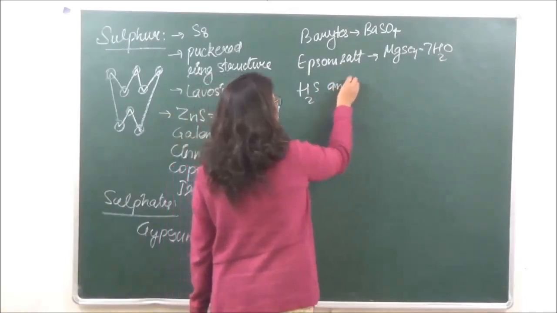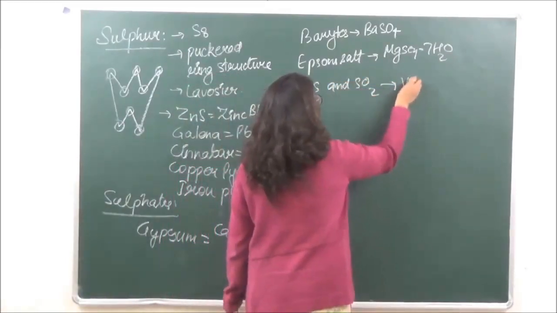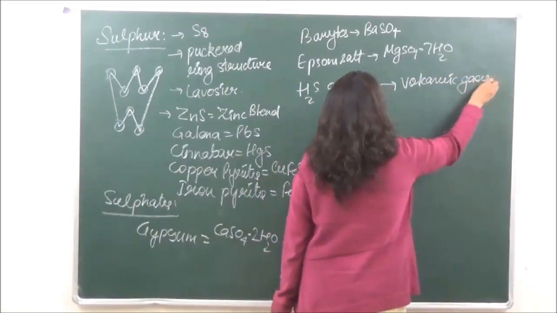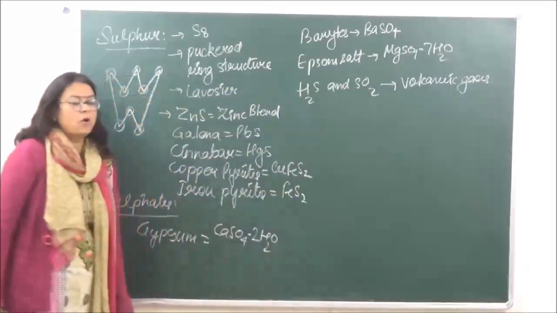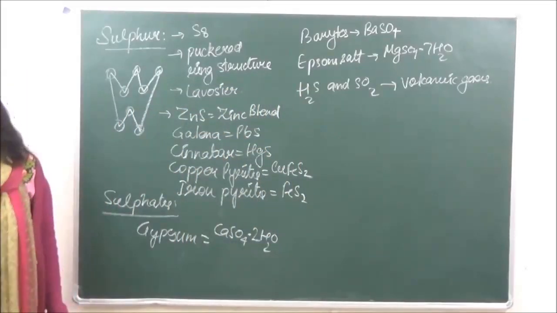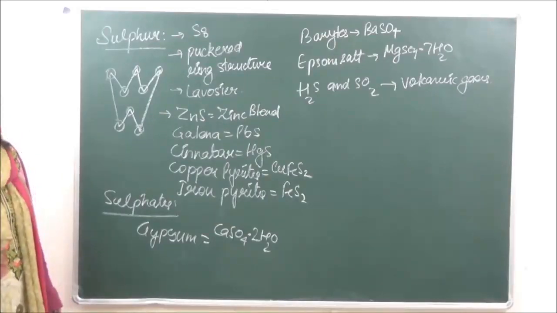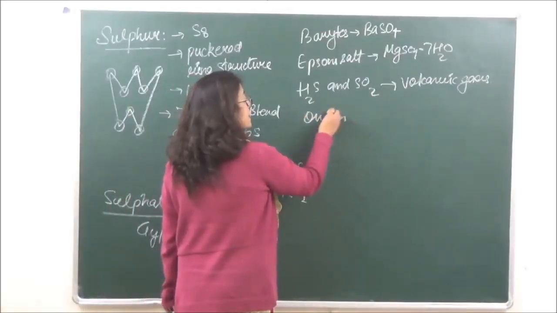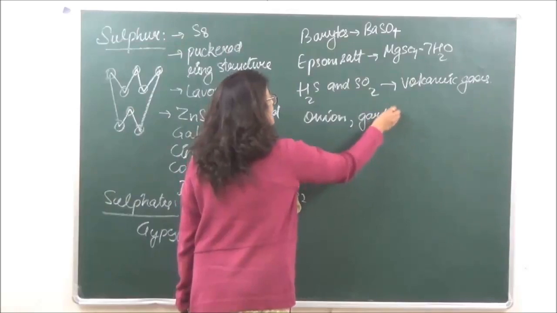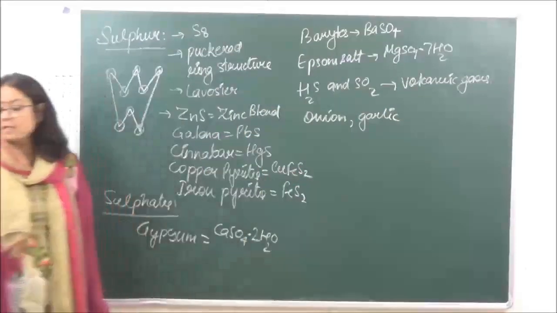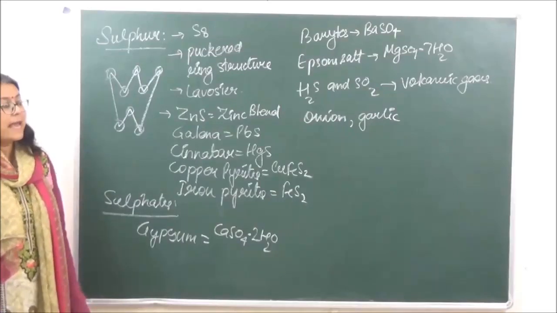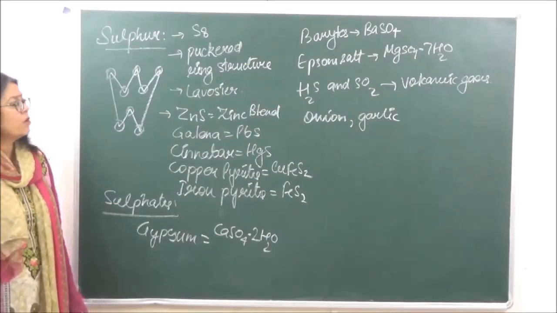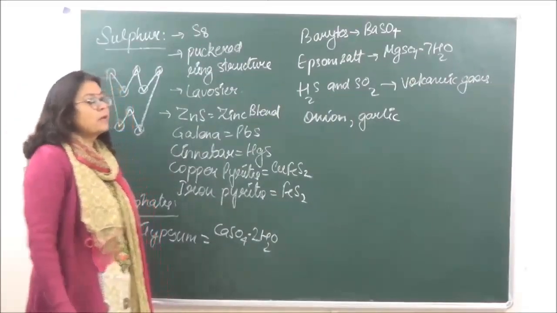Then it is also present in organic compounds. Many organic compounds contain sulfur, like onion, garlic, mustard, eggs, proteins, hair, wool, etc. So many organic substances have sulfur as one of the components.